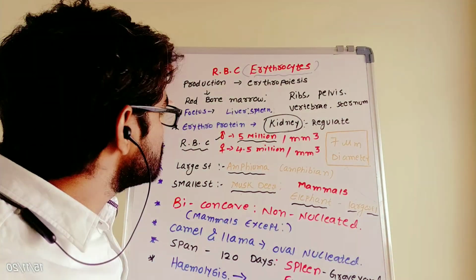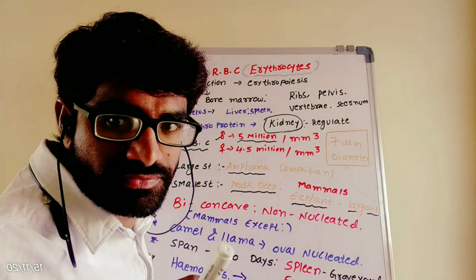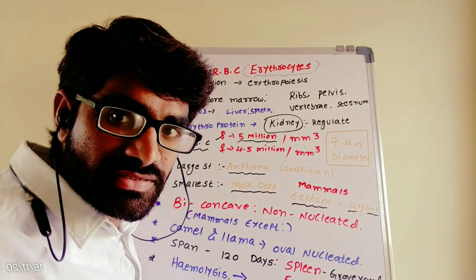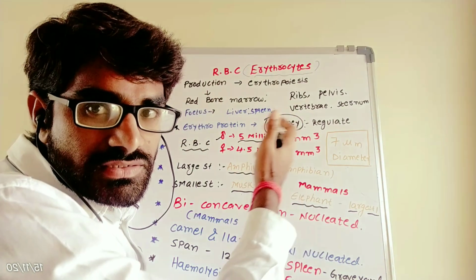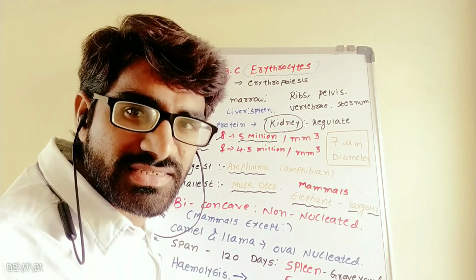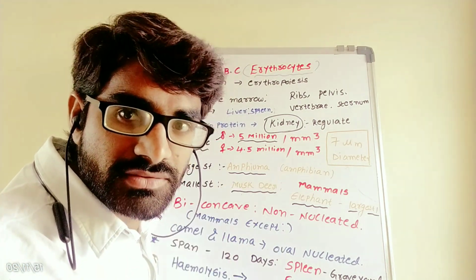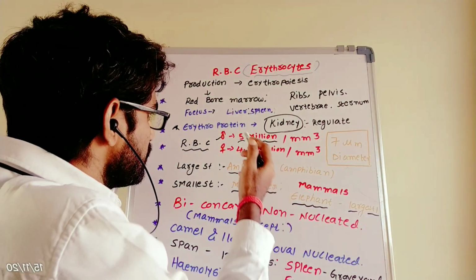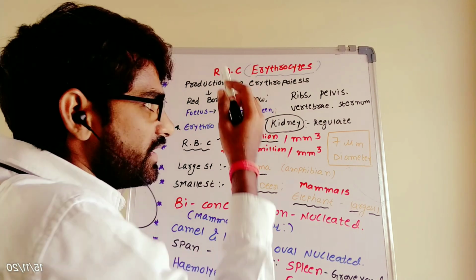This happens in adults. During the adult stage the production takes place in these places. When we are in the mother's womb, during the embryonic or fetus stage, the production takes place in the liver and spleen.